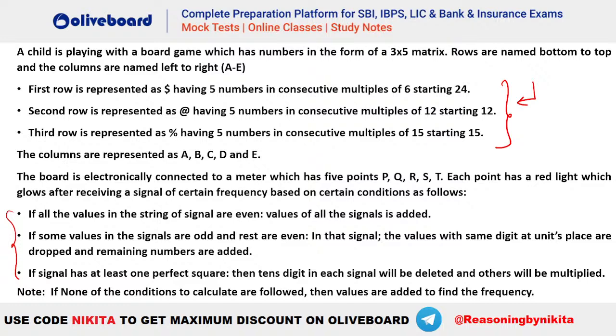Okay, I hope everybody has made the matrix here. Let's see how to make the matrix. This is a very easy matrix. Okay, you can see there are 3 rows. First row, second row, third row, and you can see these are numbered bottom to top. That means the lowest row is numbered what? It has to be numbered as dollar. So the lowest row is dollar here.